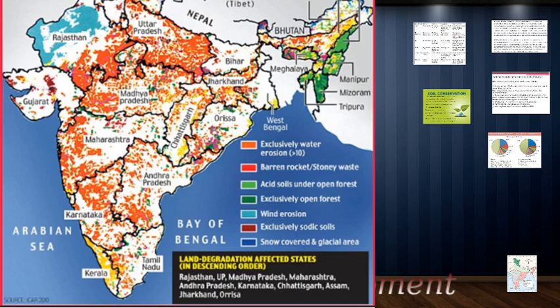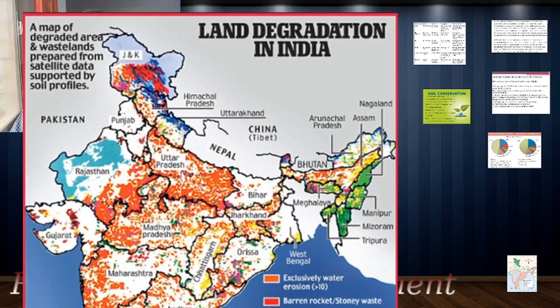Then the dark red area is exclusively sodic soils or soda ash type of nature, and the blue color, very small tiny areas, is snow covered or glacial region which you will find in the northern part of India. So these are different reasons why land degradation is happening.